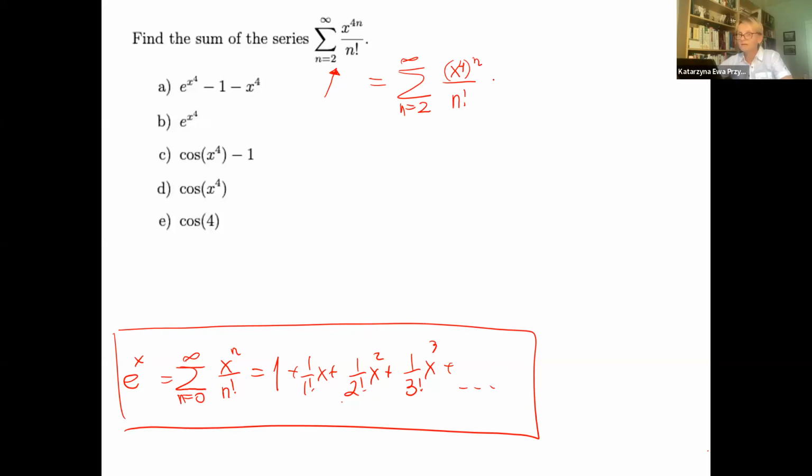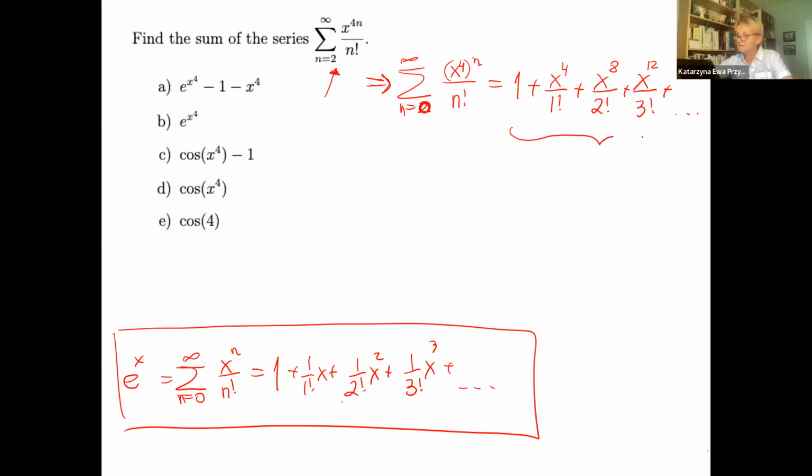What is important, we are just missing... let's say this is from 0, for now, it will be easier. Then when I make the expanded form, if it's 0 factorial, it is 1. Then if it's 1, it is x to the power of 4 over 1 factorial. And then x to the power of 8 over 2 factorial. And then x to the power of 12 over 3 factorial, and so on.